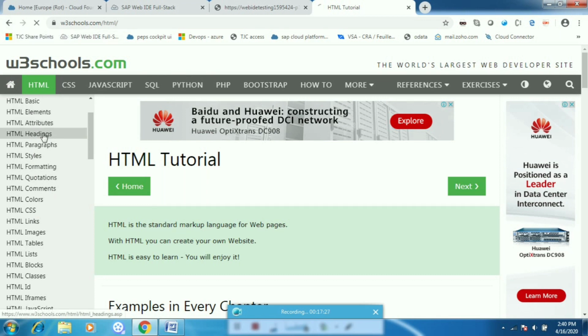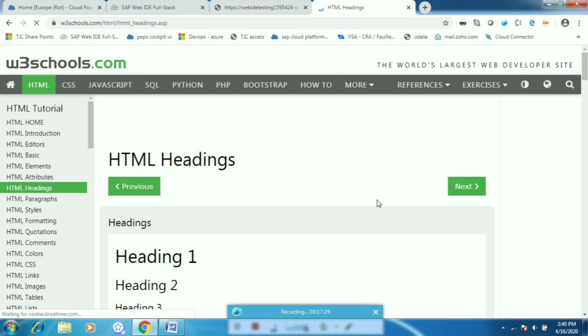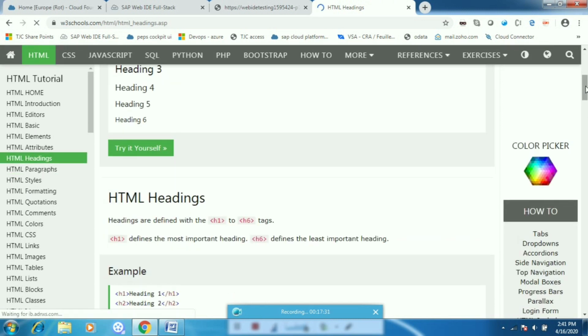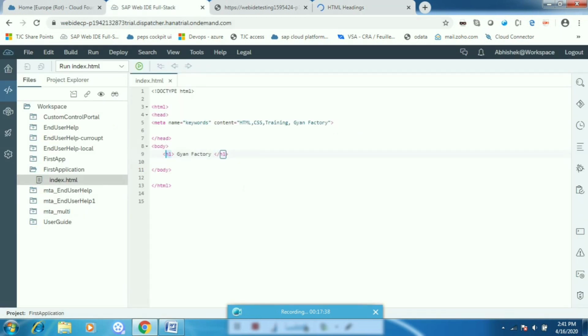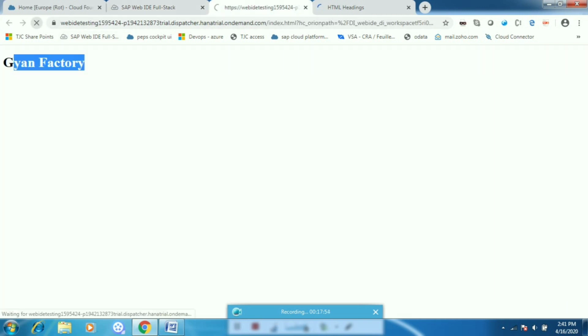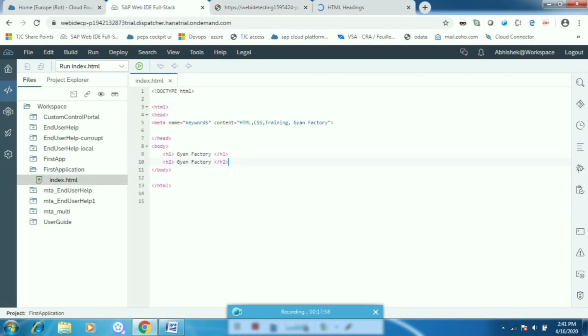You can see here we have the heading tags. We have these many heading tags, H1, H2 till H6, and we can practice those tags. So here I use the H2 tag. If I save it and refresh this page or rerun the application, you can see this is H2. So this is very simple, guys.